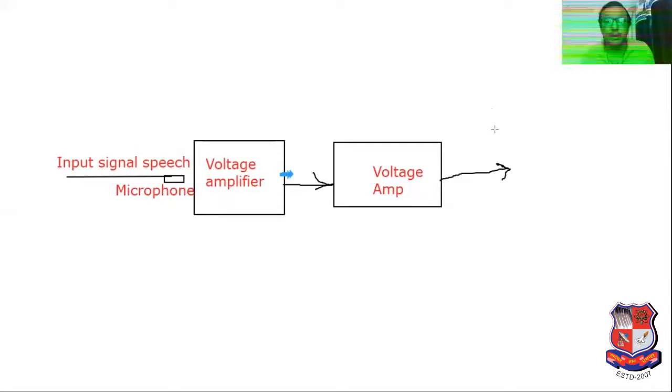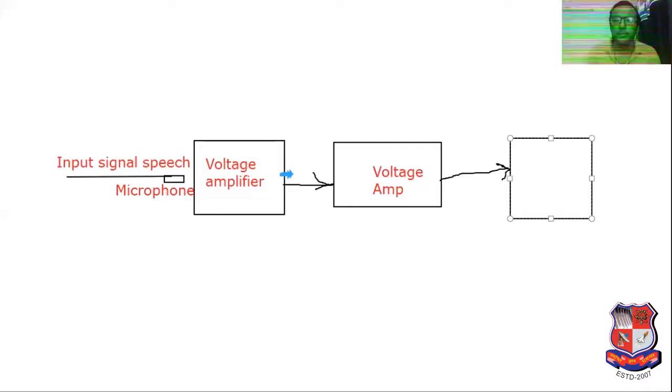What is the meaning of power amplifier? It is used to improve the power level of the input signal, and the output of the power amplifier can be directly given to the loudspeaker, and the loudspeaker amplifies the signal. So it is considered a real-time application. That's why it is known as public address system.